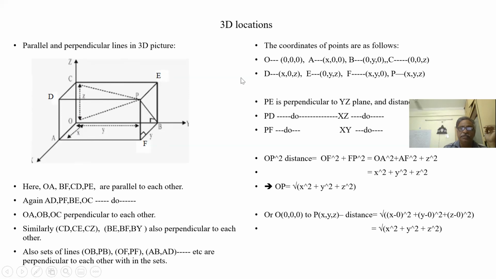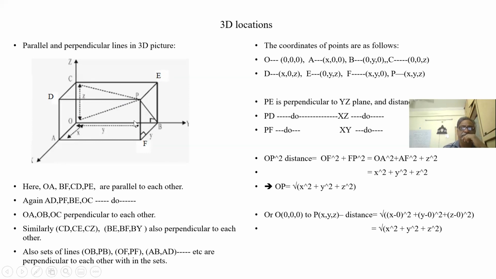Okay. Now what is the coordinate of B? The coordinate of B is: we have the y-axis, so x and z are 0. So 0, y, 0. What is the coordinate of E? For E, you have y, you have z, and x is 0. So 0, y, z.